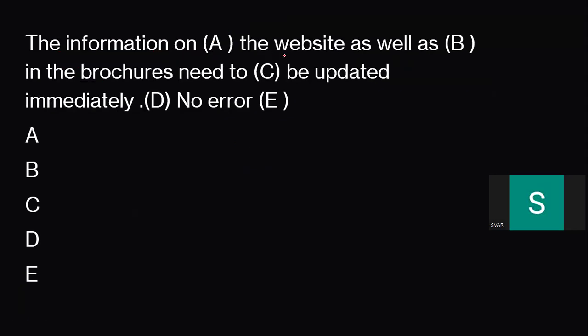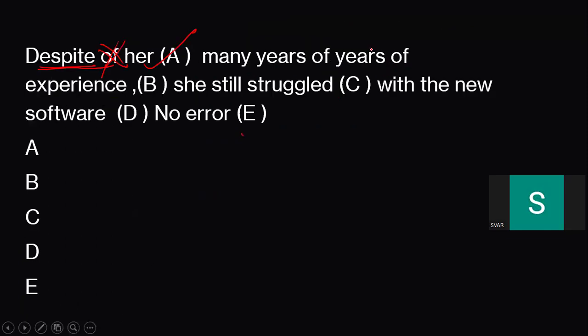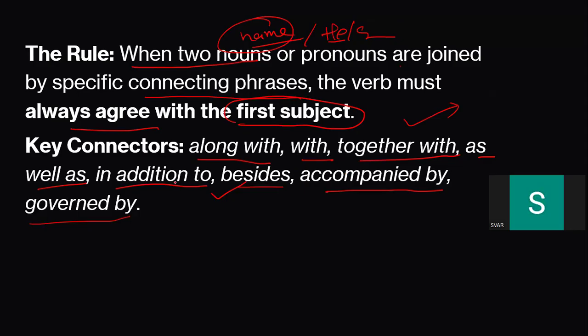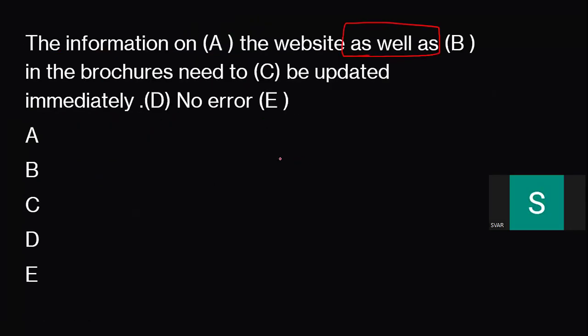The information on the website, as well as, do you remember this? As well as, just now we have discussed, fine. So don't forget, as well as in the brochures, need being the V1, and V1 is used with plural, whereas with singular we have to use V1 plus S or ES. Again, this follows the simple present.